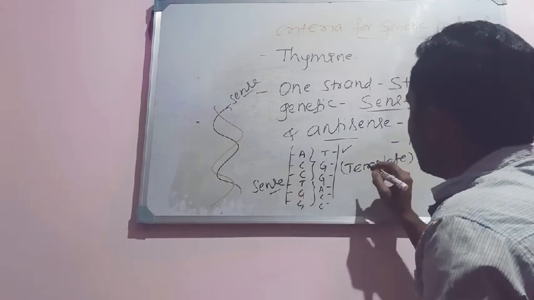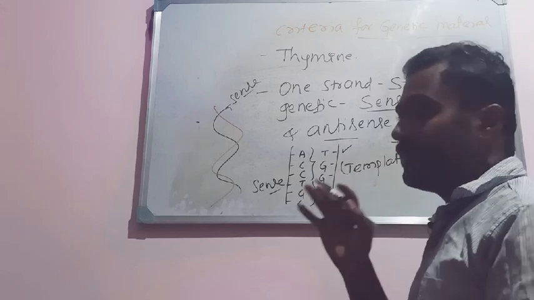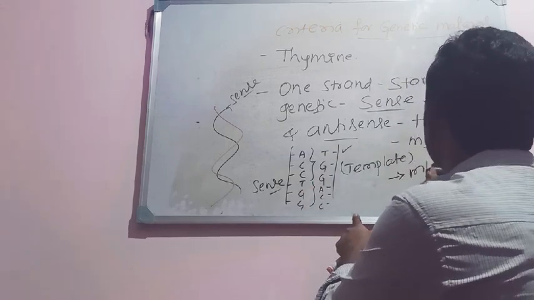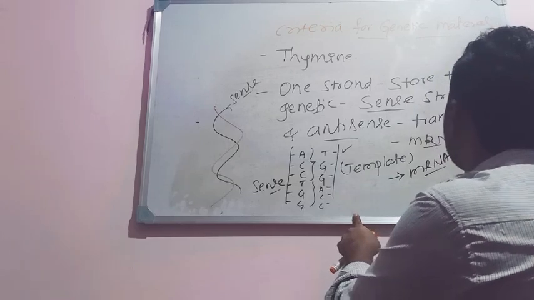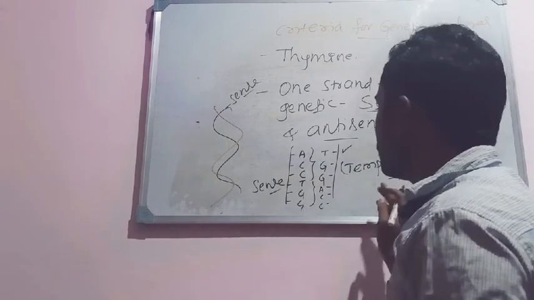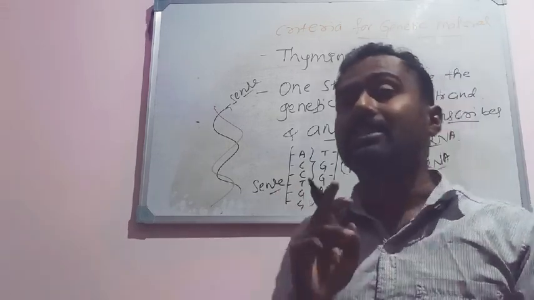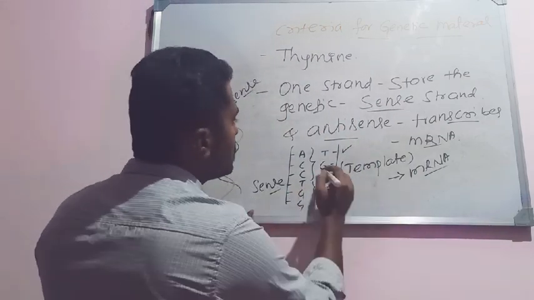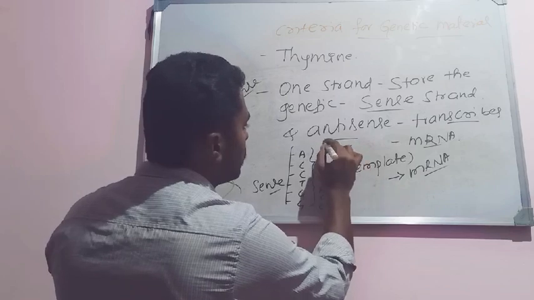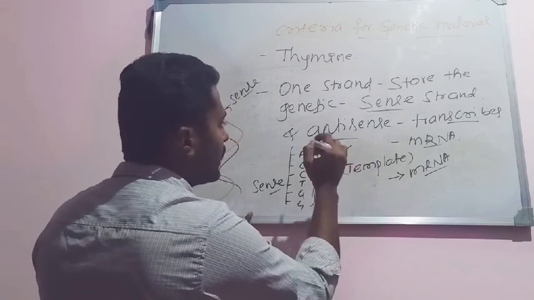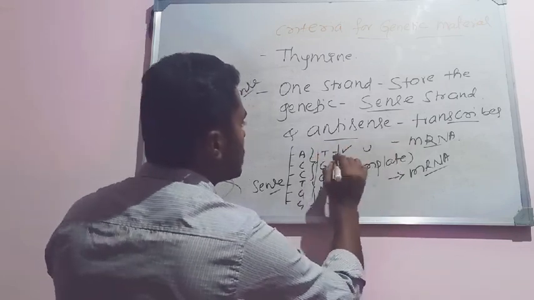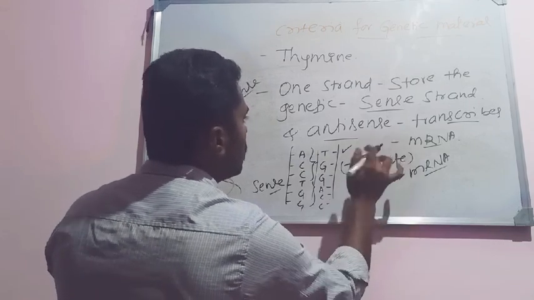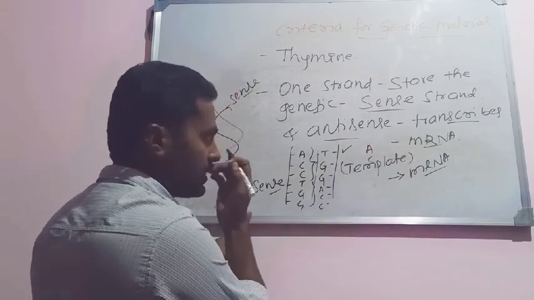Once the mRNA is synthesized, the mRNA is similar to the coding strand of DNA, the sense strand of DNA. Both of them are similar. Why does this happen? Suppose this codes for mRNA: in place of T there will be an adenine.